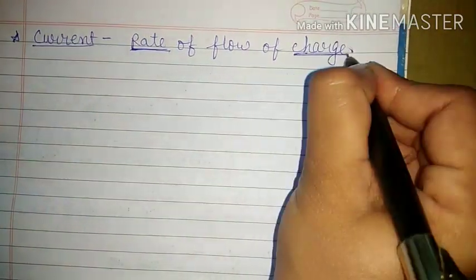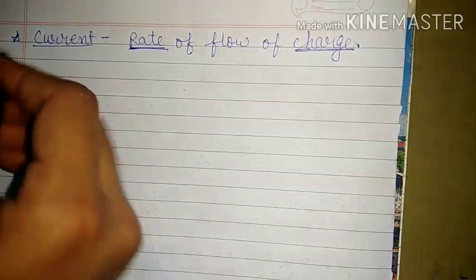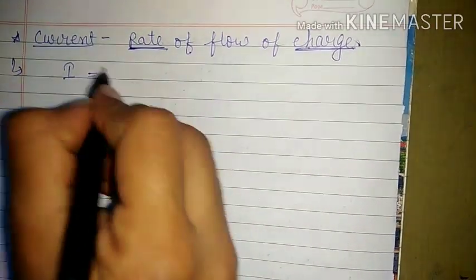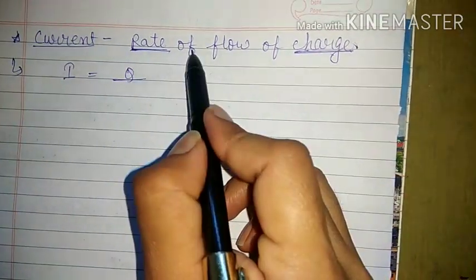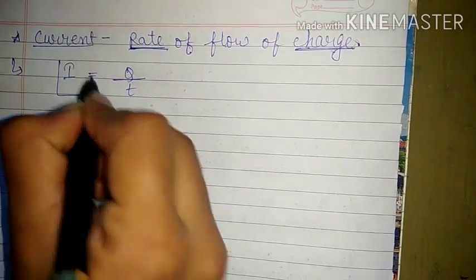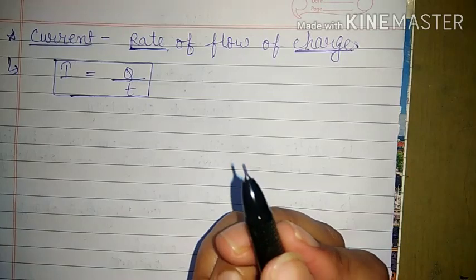One is charge, that is Q, and rate of means time. Therefore current, which is represented by capital I, is equal to Q, that is charge, divided by time. This is the formula for current, produced in a conductor.